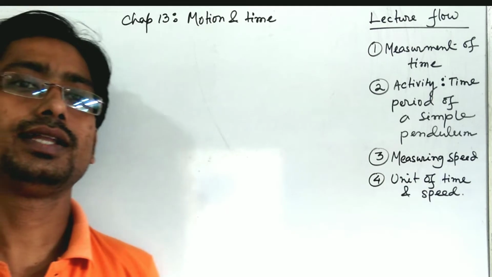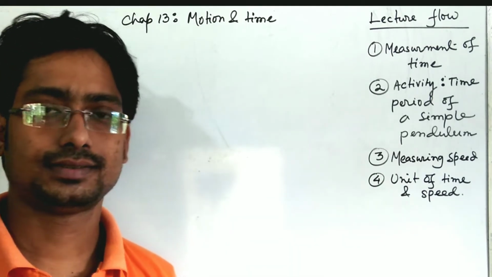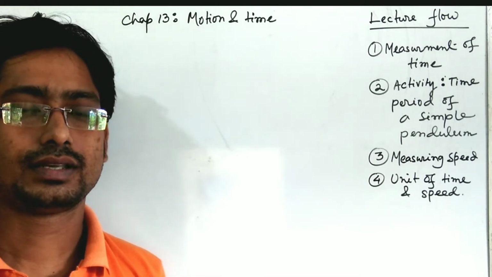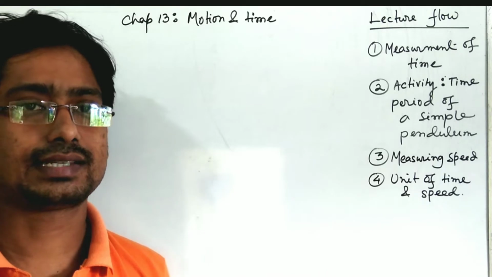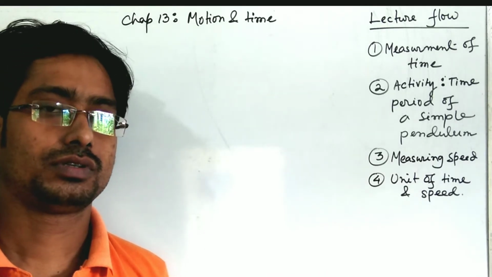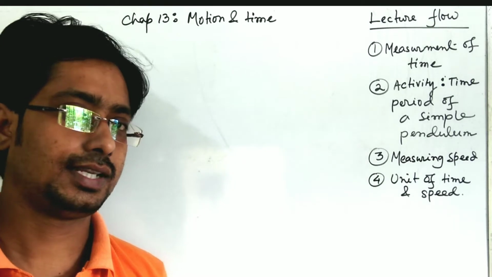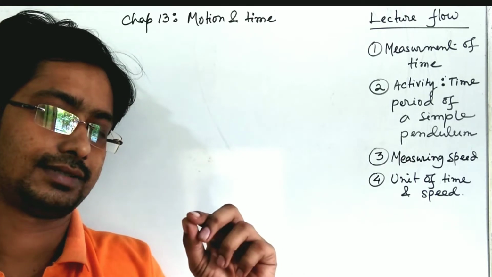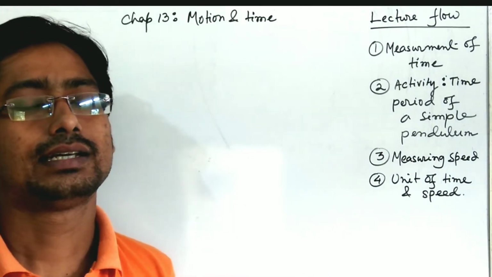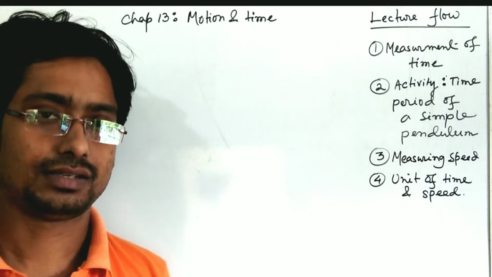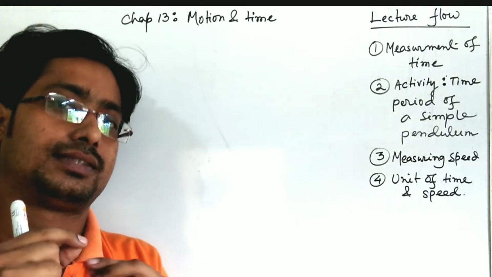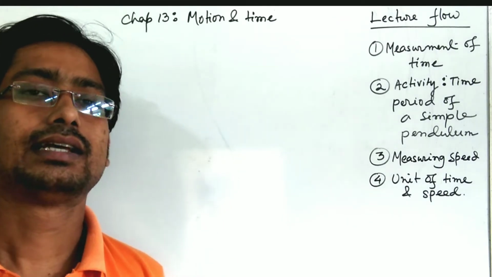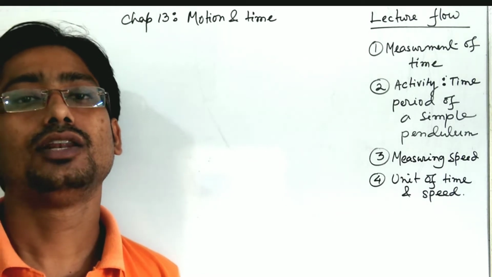Generally, from the ancient era, people have taken a particular natural event to measure time. For instance, suppose one sunrise to the next sunrise was taken as one day. One new moon to the next new moon can be treated as a month. It is actually known as the lunar month.